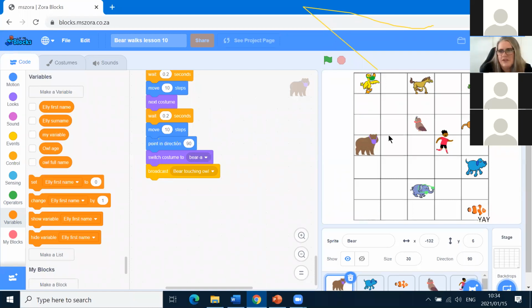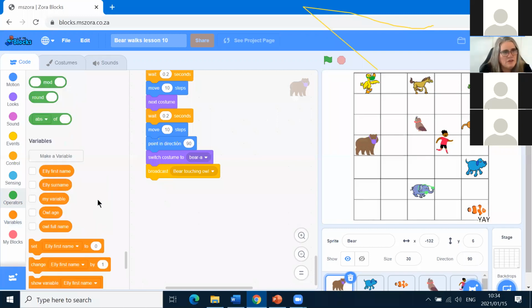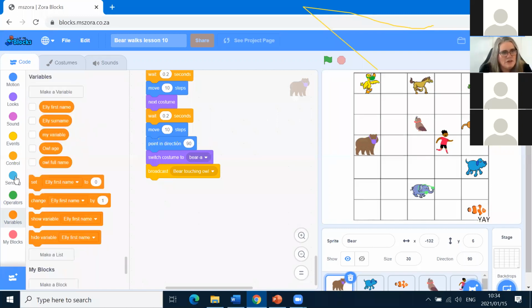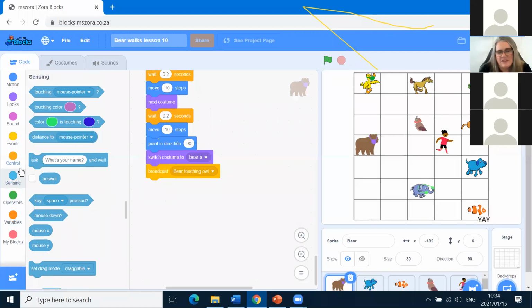Now Bear's going to ask OWL. Bear, where's the ask block? In sensing. When we use variables, we use ask because we want the user to type. So we're going to say, hello, OWL, what is your name?